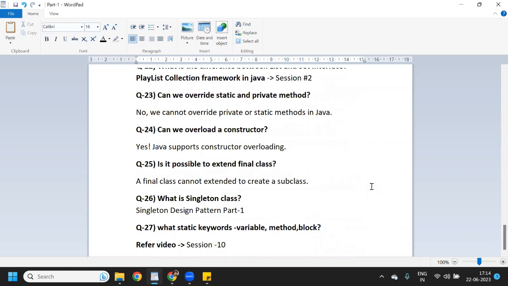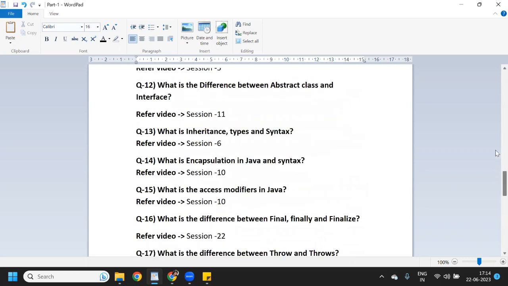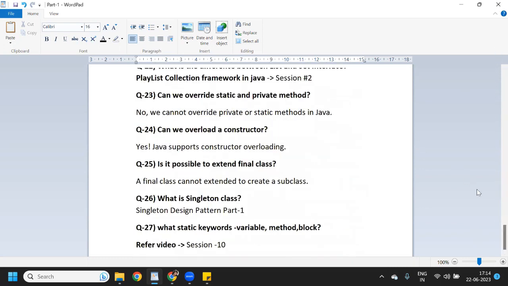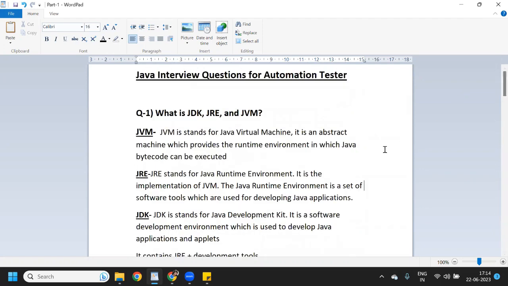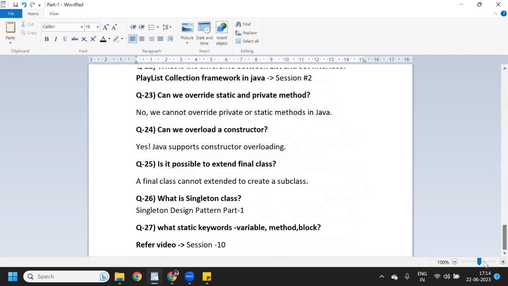If the interviewer asks about coding, then I will cover that in the next session, the coding interview questions. This is only for theoretical interview questions, which are asked theoretically.